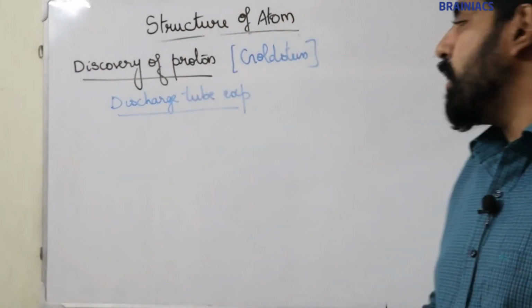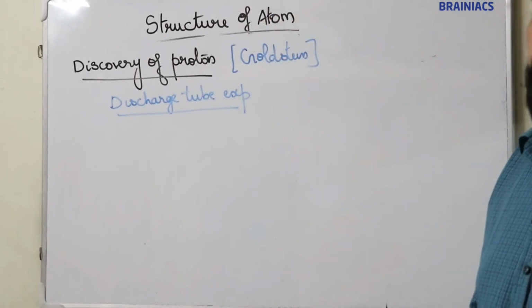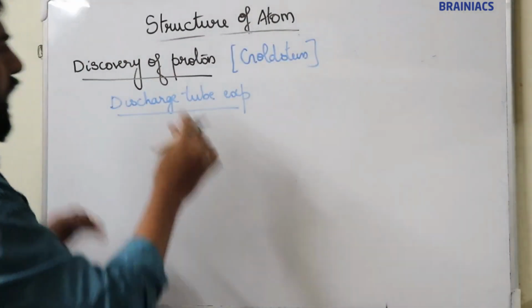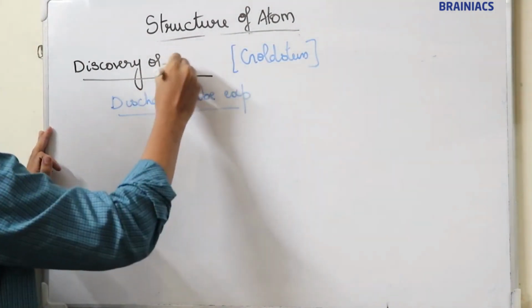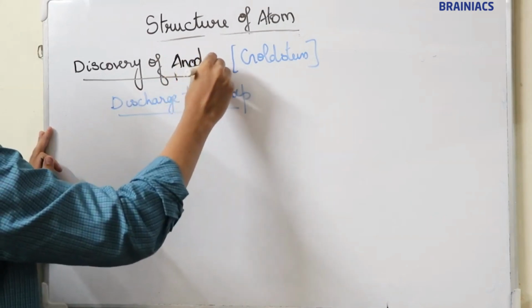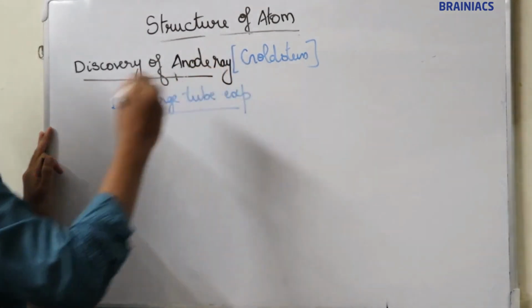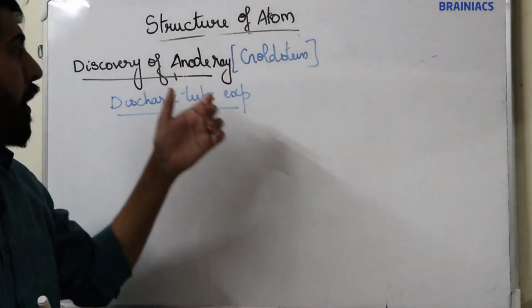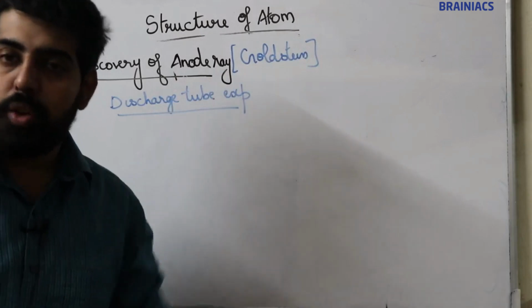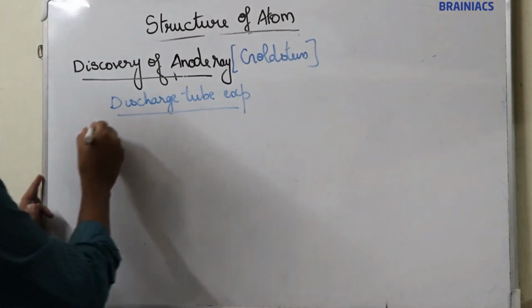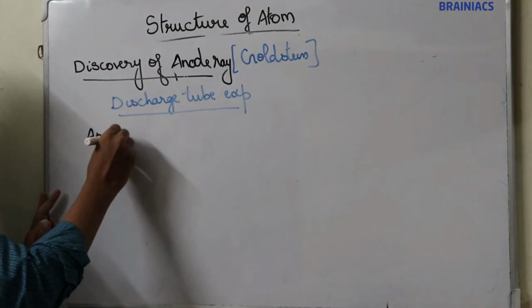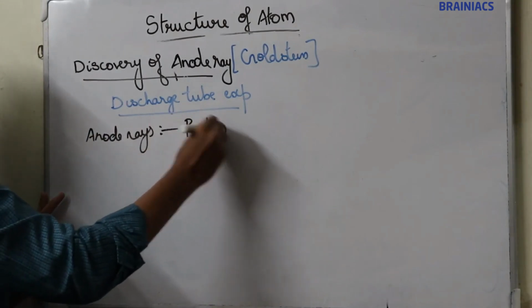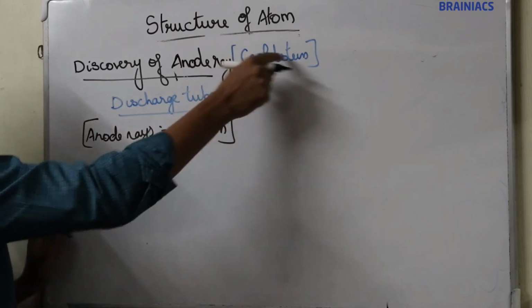Now proton was discovered by Goldstein, proton or anode ray. Actually anode rays are later known as protons. So discovery of anode ray: anode rays were discovered by Goldstein by the very same experiment, the discharge tube experiment. Later these anode rays are known as protons.